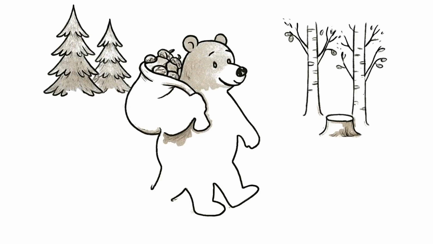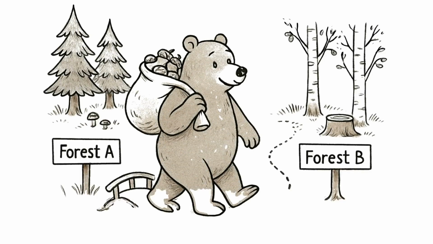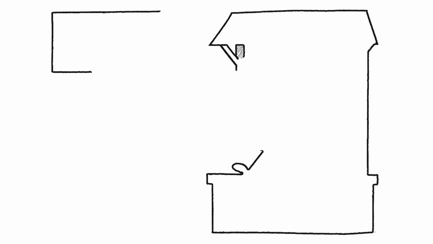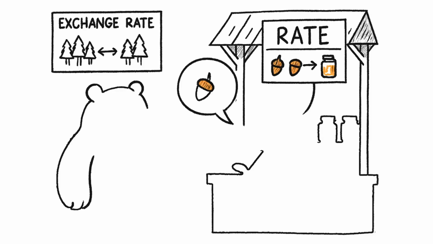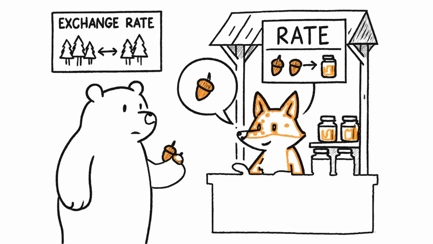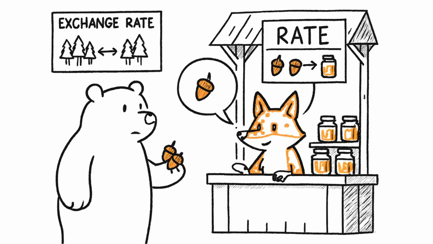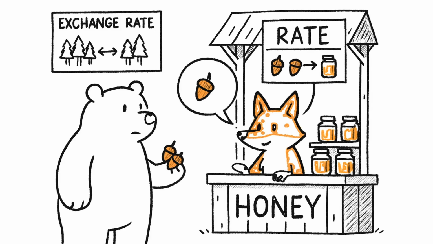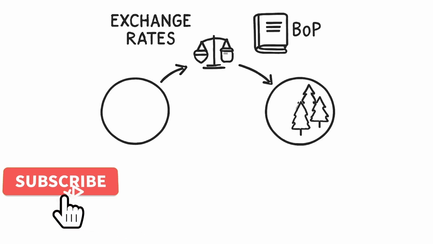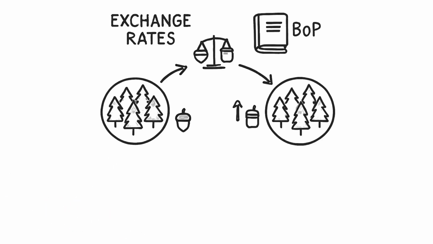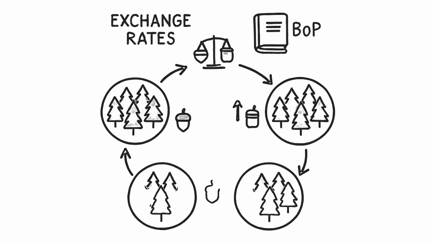Imagine a bear traveling to a neighboring forest with a sack of acorns. He tries to buy honey, but the fox shopkeeper says, "Sorry, your acorns are worth less here." That's exchange rates, and they decide how forests trade with each other. Today we're exploring exchange rates and the balance of payments. By the end, you'll see how shifting acorn values and trade flows connect every forest in the animal economy.